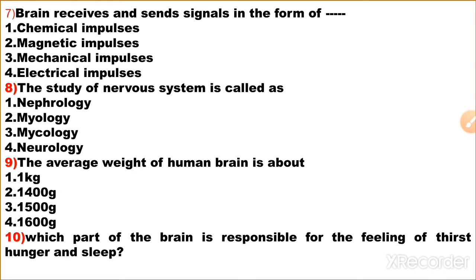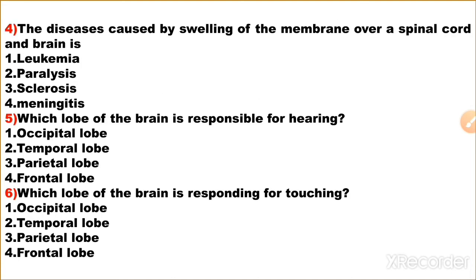Seventh question: the brain receives and sends signals in the form of: first one, chemical impulses; second one, magnetic impulses; third one, mechanical impulses; fourth one, electrical impulses. The neurons send the signals in the form of electrical impulses. So the brain receives and sends signals in the form of electrical impulses. Option 4 is the correct answer.